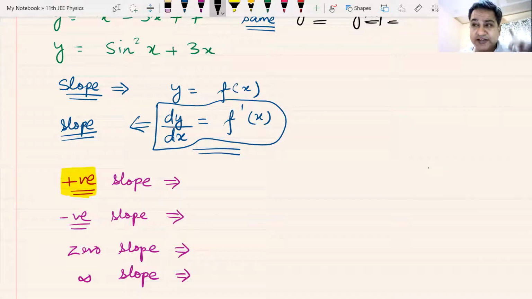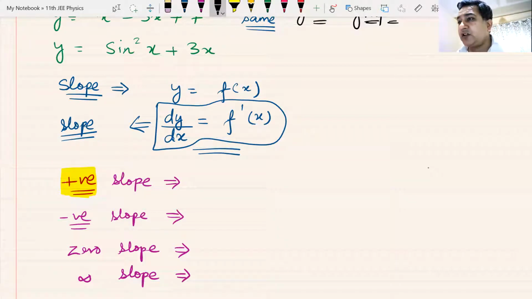Yes, in the first quadrant, tan theta is positive. I know that. Tan theta is also positive in the third quadrant. You have to understand it. If you don't understand it, you will not be able to solve questions on this. I am talking about a positive slope graph. It has to lie in the first quadrant or the third quadrant. So let me put it here. It must lie in the first quadrant or it must lie in the third quadrant.